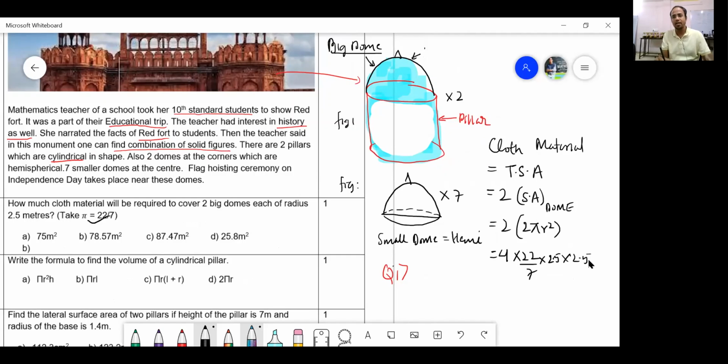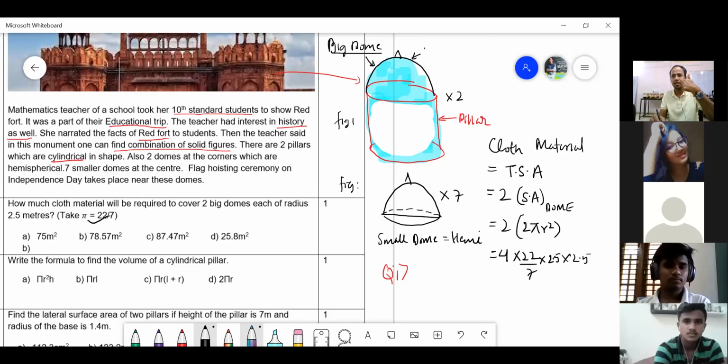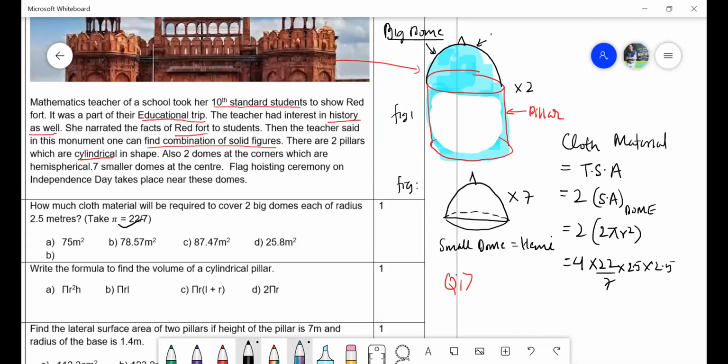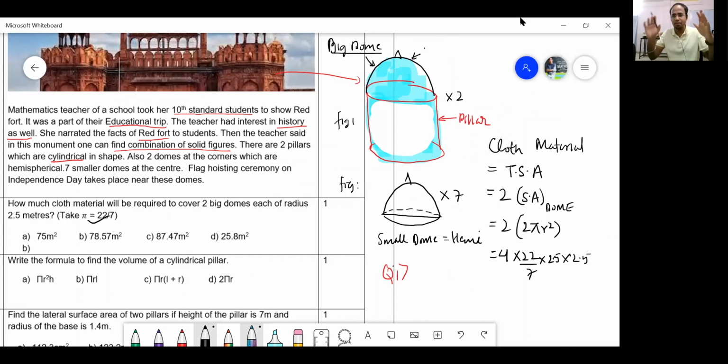So how do I calculate it now? How did you calculate? Simply by multiplying. But I have a beautiful way of Vedic mathematics. Would you like to see the Vedic mathematics calculation? All of you show me your thumbs up. I can calculate it orally, without using my pen and pencil.